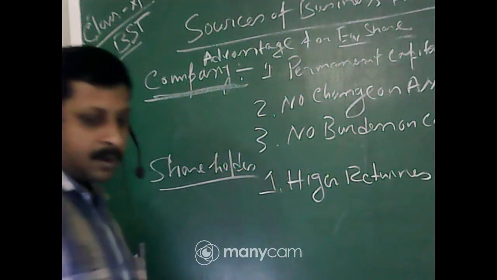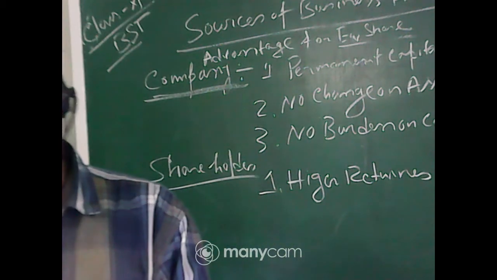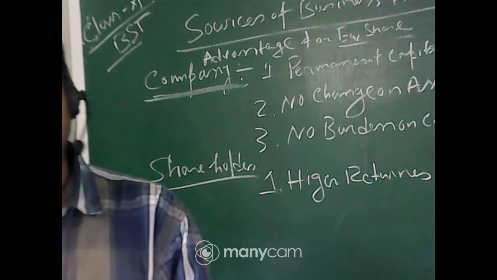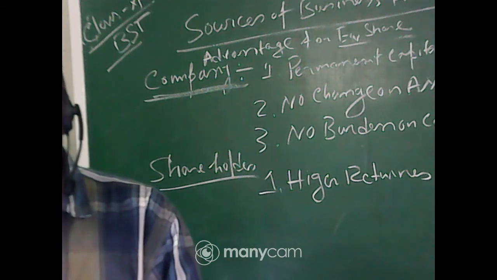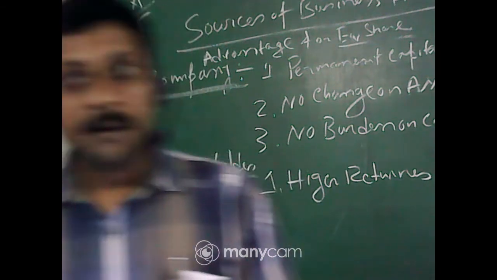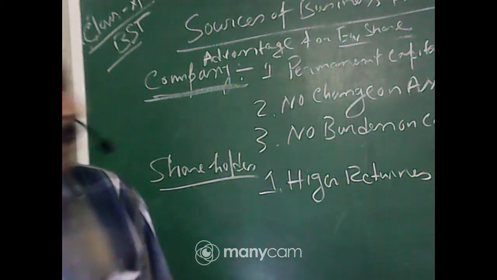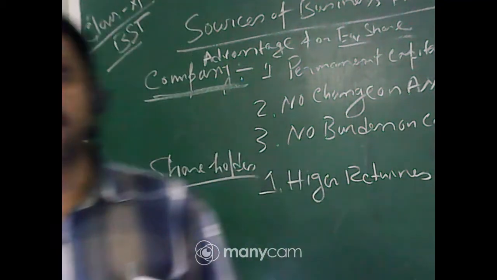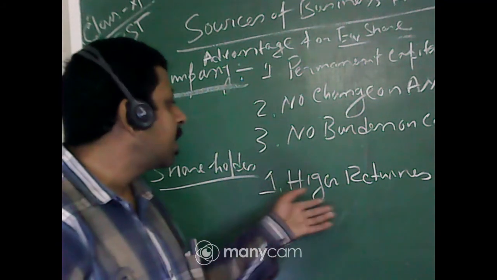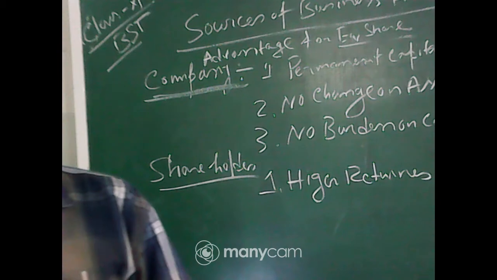Whenever I started the class, I already told you that if you invest in a fixed deposit, the amount is fixed. But in case of dividend, because you invested in a reputed company, they generally make huge profits, and from there they give lots of money as a dividend to the shareholder. So there is a risk also, but you get a higher return in case of equity share, if you are an equity shareholder of the company.